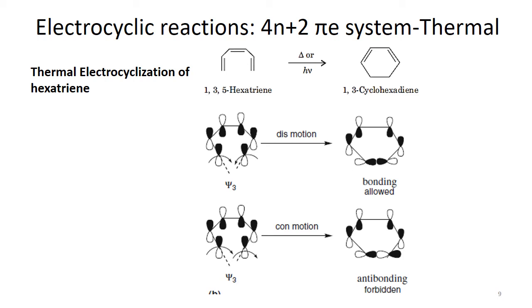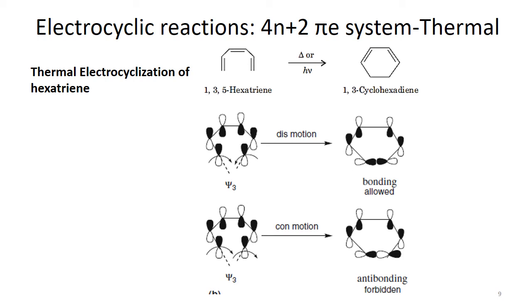But in the case of conrotatory motion, both these orbitals on the terminal carbon atoms move in the same direction. From the orbital picture, we can see that sigma star, an anti-bonding orbital, is formed. So anti-bonding shows that this one should be forbidden.